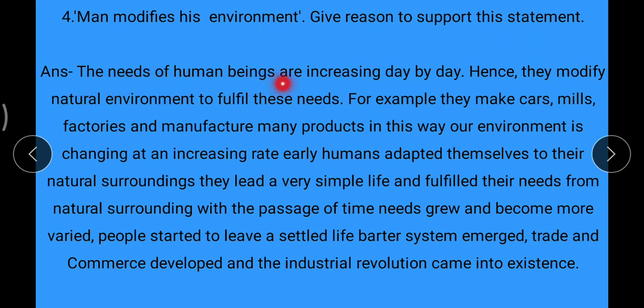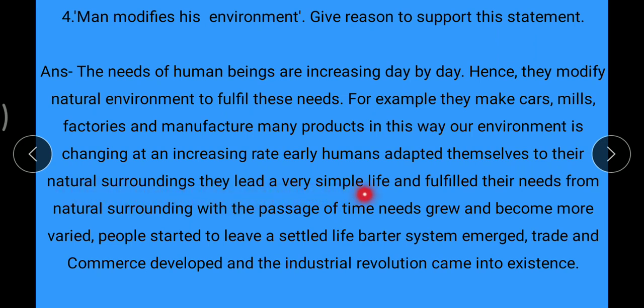The needs of human beings are increasing day by day. Hence, they modify the natural environment to fulfill these needs. For example, they make cars, mills, factories, manufacture many products. In this way, our environment is changing at an increasing rate. Early humans adapted themselves to their natural surroundings.